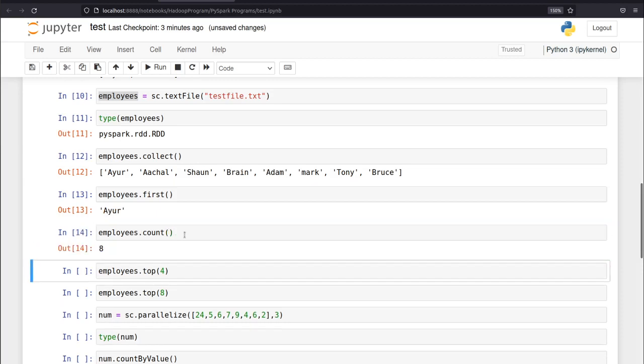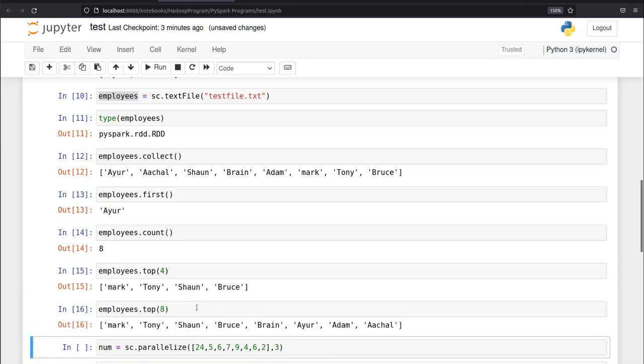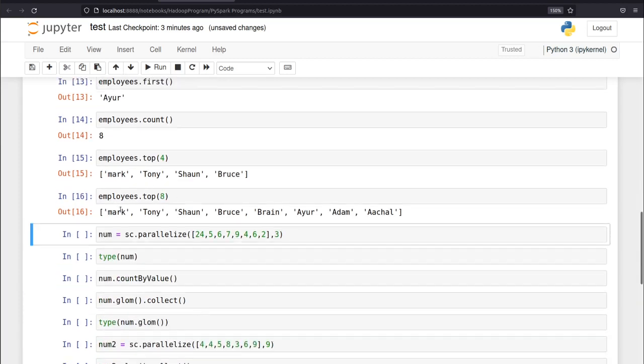Now let's get the count. As you can see, there are 8 entries and it is giving me 8 over here. And let's see the top 4 entries. As you can see, it is giving me the top 4 entries. This gives me all the entries.